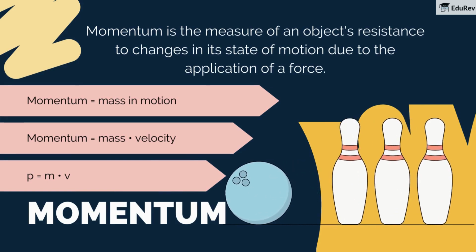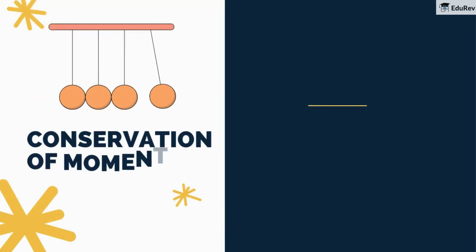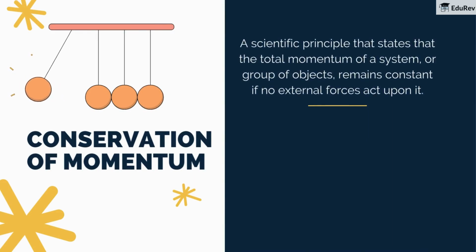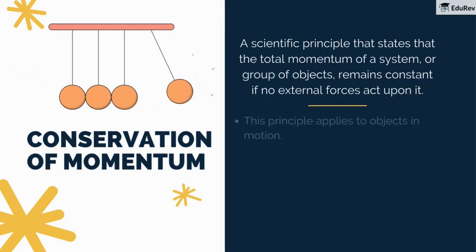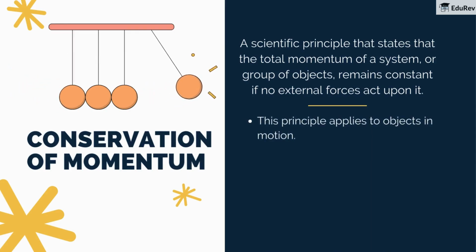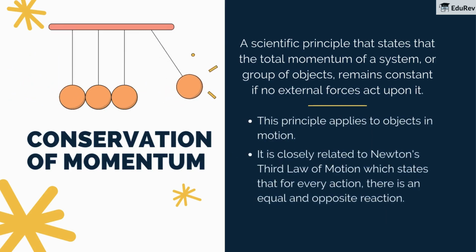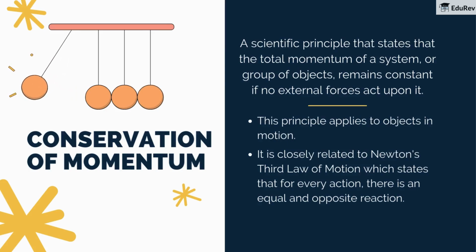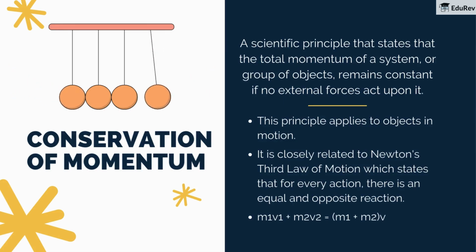This is crucial for understanding the conservation of momentum, a scientific principle that states that the total momentum of a system or group of objects remains constant if no external forces act upon it. This principle applies to objects in motion. It is closely related to Newton's third law of motion, which states that for every action, there is an equal and opposite reaction. m1v1 plus m2v2 is equal to (m1 plus m2)v.